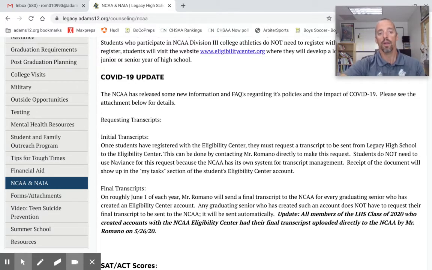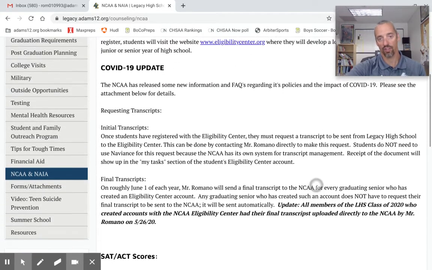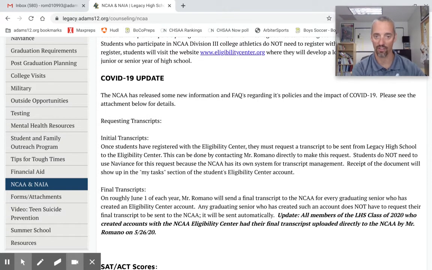So that's the transcript question for standardized test scores. The transcripts, however, just as far as your grades and proof of graduation, those come from the high school. Specifically, I have a couple comments here on how do I get my initial transcript sent and how do I get my final transcript sent. Again, I would strongly encourage everyone to read through this website carefully. But what it's basically going to say is I automatically send transcripts twice a year. I do that for two populations.